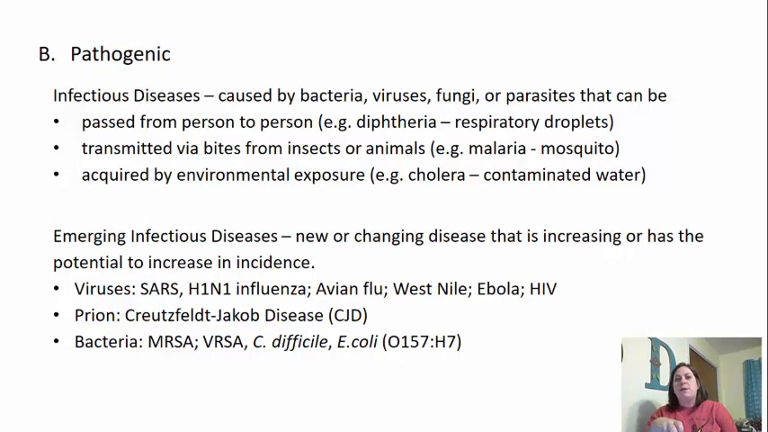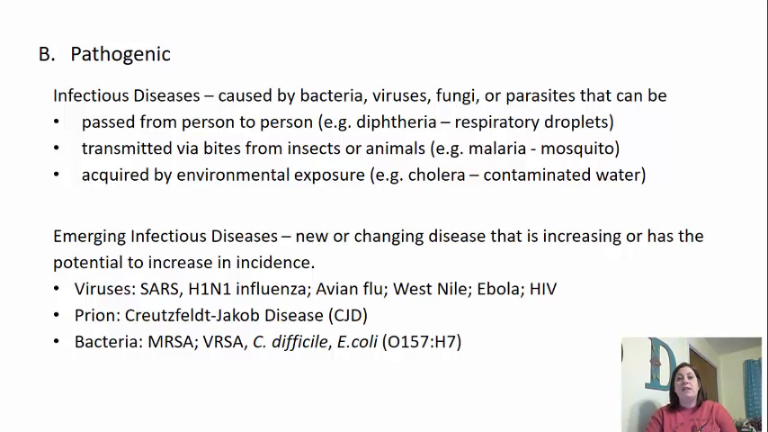In this particular semester, we are going to focus mostly on the pathogenic bacteria, pathogenic protozoa, and pathogenic fungi, the ones that are harmful, the ones that cause infectious disease. Again, these can be caused by bacteria, viruses, fungi, and parasites. These could be passed from person to person. One example is diphtheria. It's passed on by respiratory drops, like coughing or sneezing, to the next person.